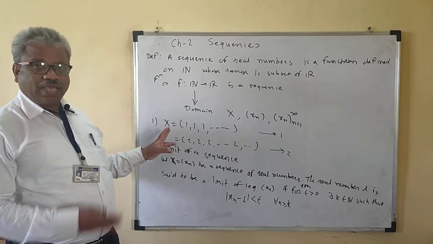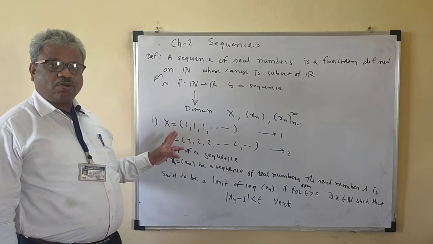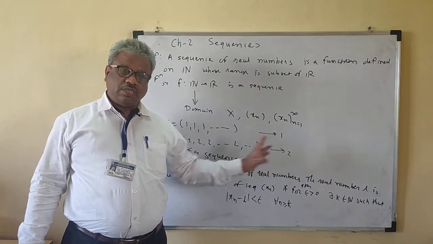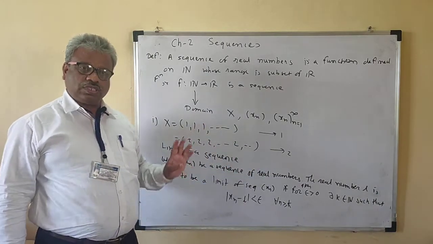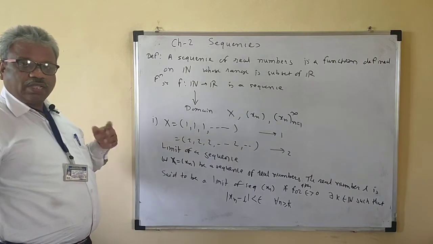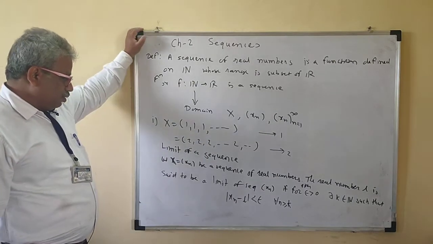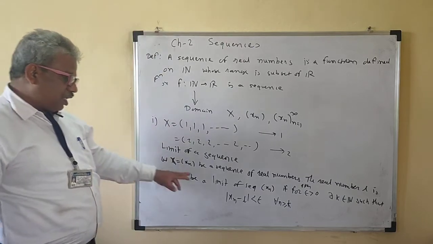Okay, we are just revising, that means you are familiar with what we mean by convergent and divergent. So this is a constant sequence, and this constant sequence is convergent and converges to 2. So every constant sequence is convergent. Okay, so what is the limit of a sequence?